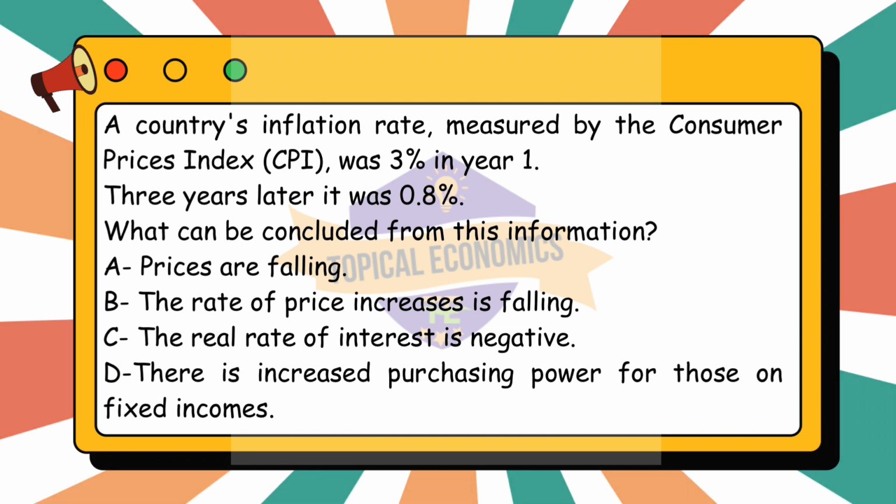So, the correct answer for this question is option B, the rate of price increases is falling. This directly matches the information that the inflation rate has decreased from 3% to 0.8%, indicating a slowdown in the rate at which prices are increasing.